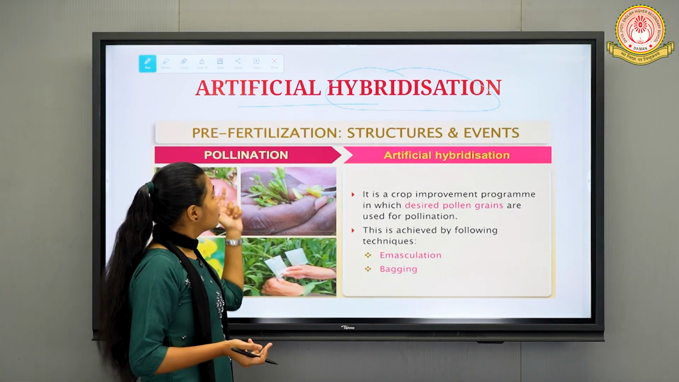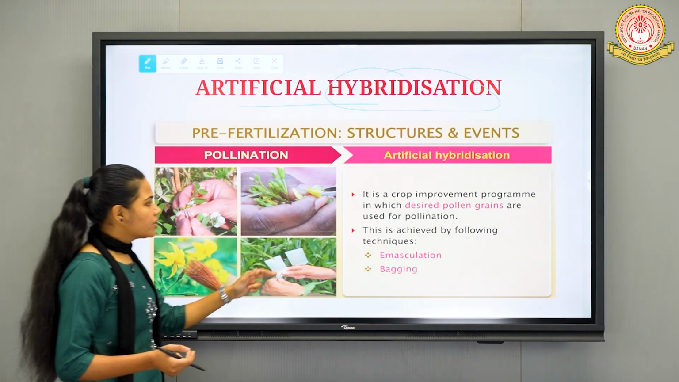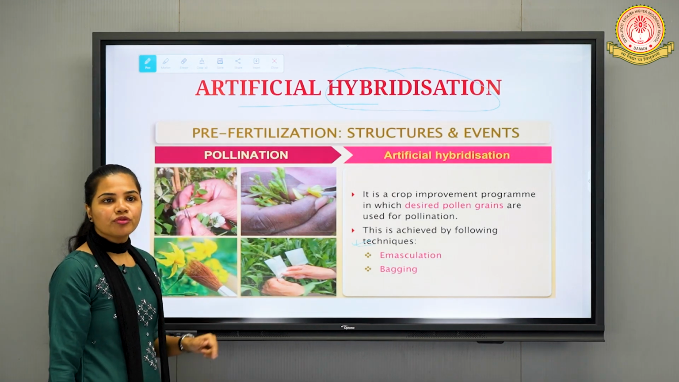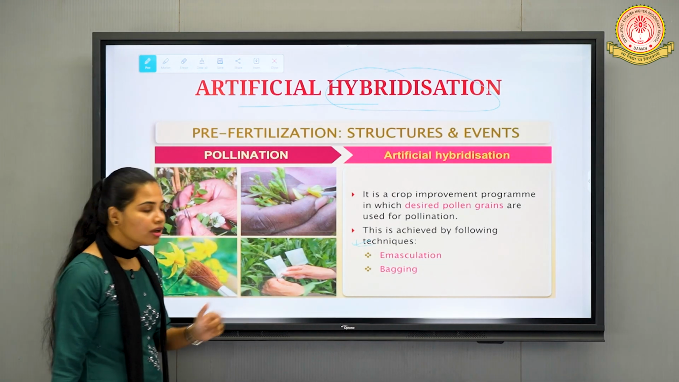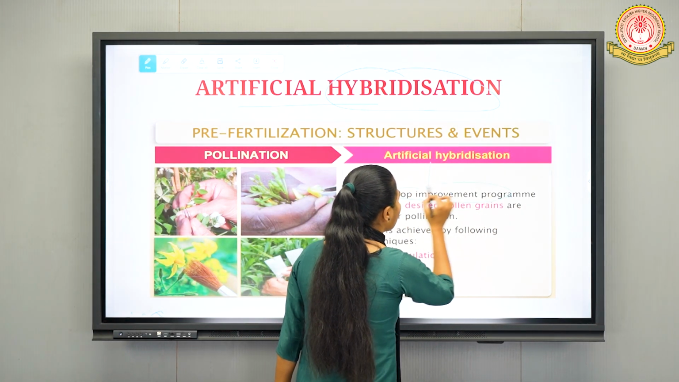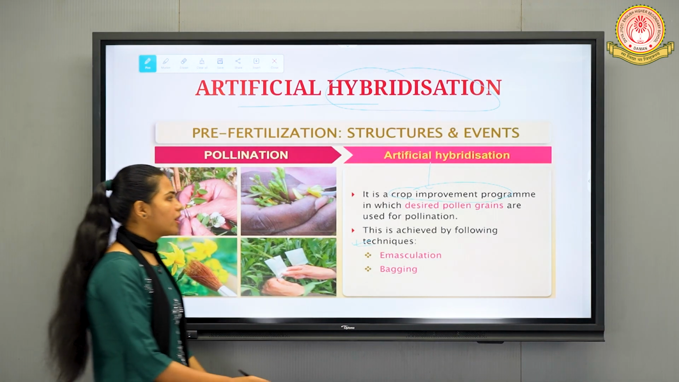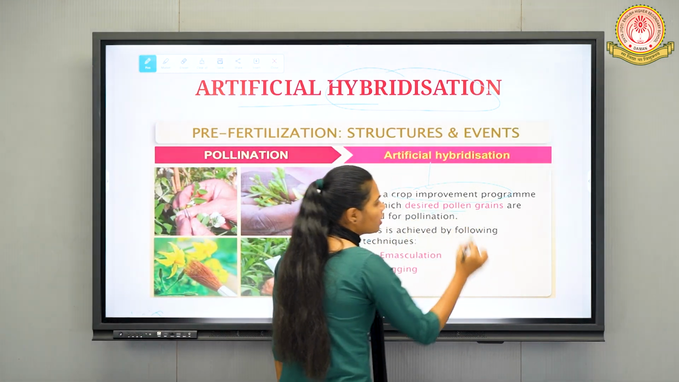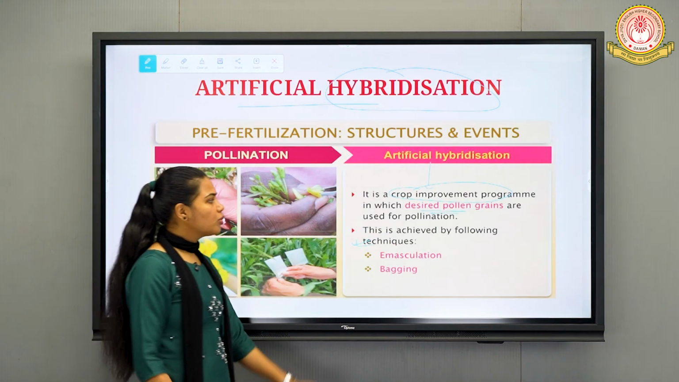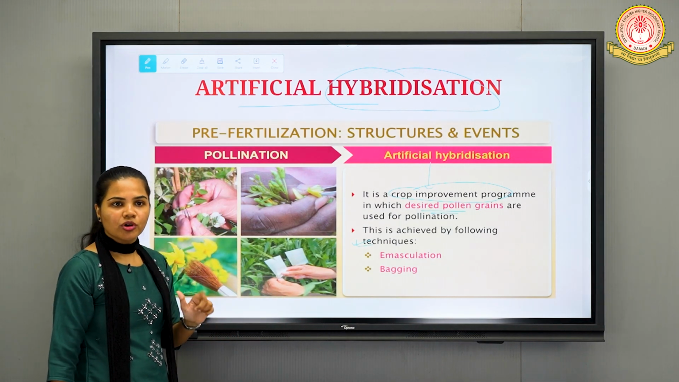Okay, so in this we are going to study some techniques through which we can improve crop production. Fine. So artificial hybridization is nothing but a crop improvement program, or strategy, in which the desired type of pollen grains, the pollen grains which we want, is used for the pollination process.